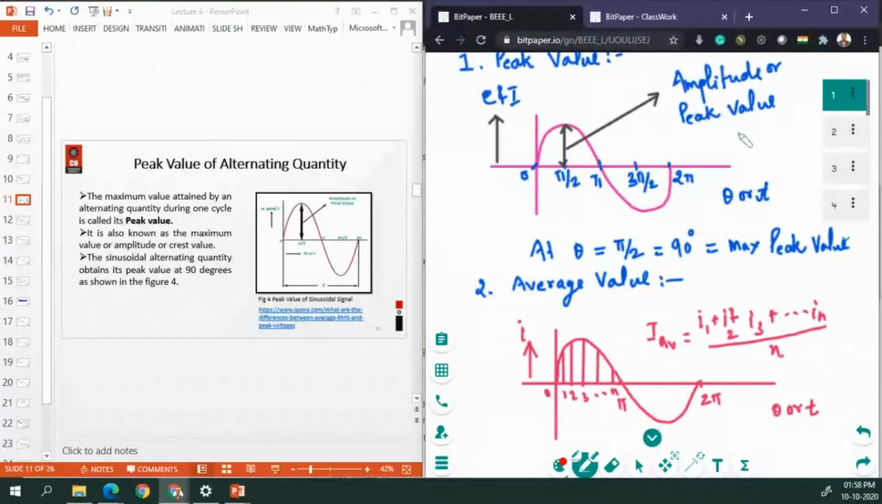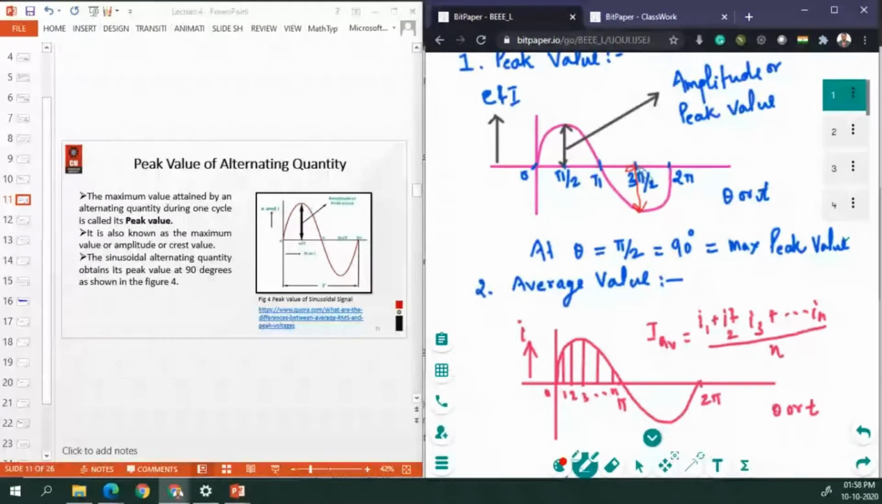I have drawn this waveform right here. This sinusoidal waveform from 0 to 2 pi has its maximum position, or maximum peak value, at the angles pi by 2 and 3 pi by 2.